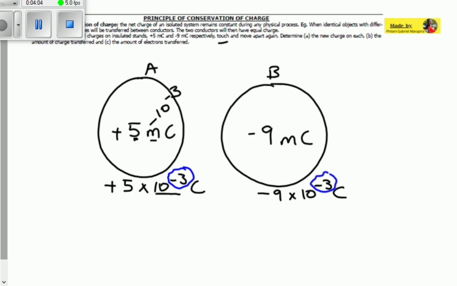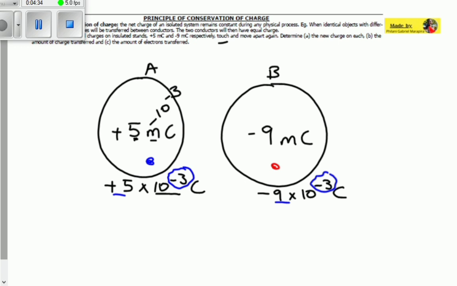So let's analyze the charges. We've got a plus 5 and a minus 9. Plus 5 tells you that object A is positively charged, meaning that the number of protons in it is bigger than the number of electrons in it. Object B has a negative charge, meaning that the number of electrons in it is bigger than the number of protons in it. I hope you understand. So this one is positively charged, and this one in red is negatively charged.